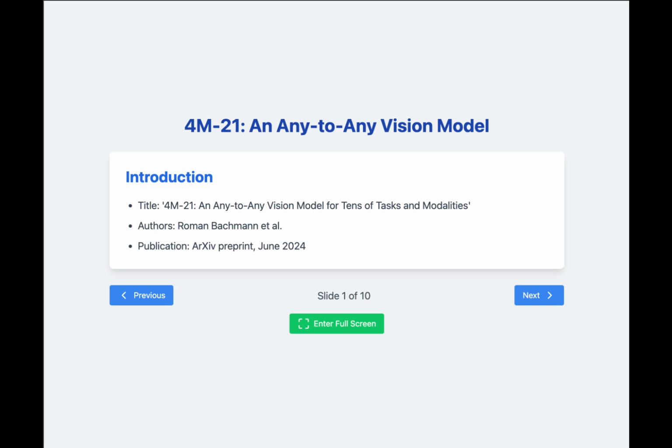The paper, titled 4M-21, an any-to-any vision model for tens of tasks and modalities, was authored by Roman Bachmann and colleagues, and was published as an arXiv preprint in June 2024. This work represents a significant leap forward in our ability to create unified models for diverse visual tasks.